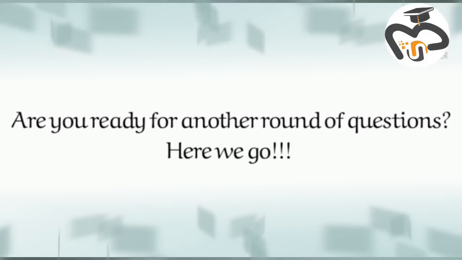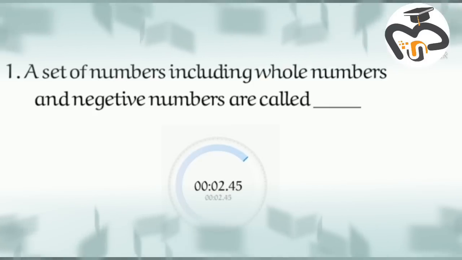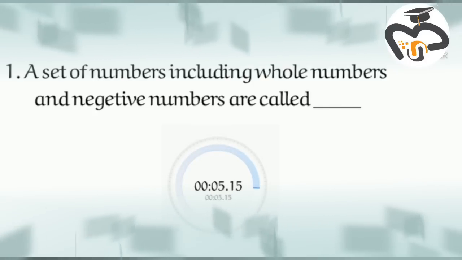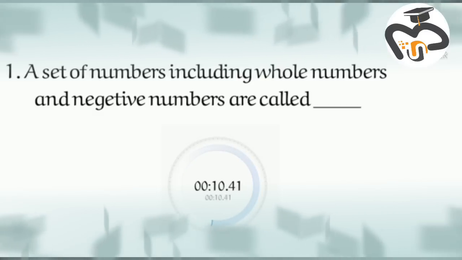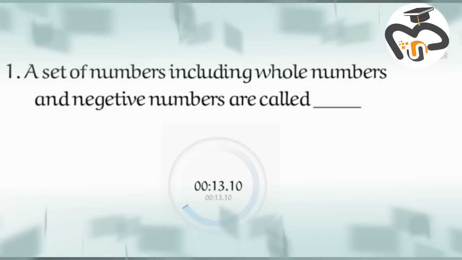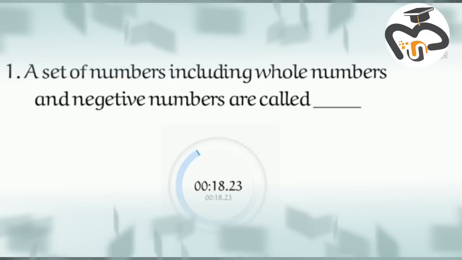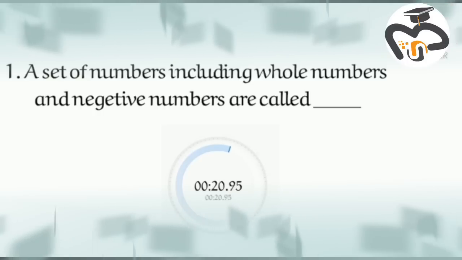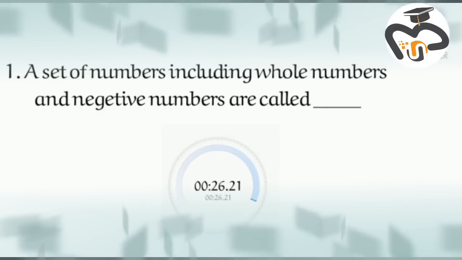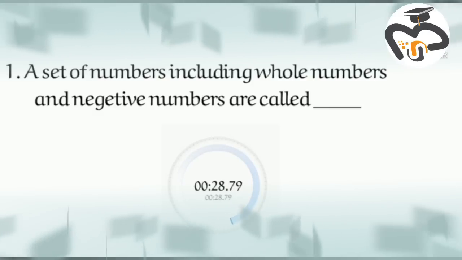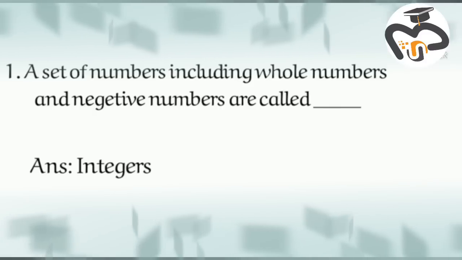Are you ready for another round of questions? Here we go! 1. A set of numbers including whole numbers and negative numbers is called dash. Answer: integers.